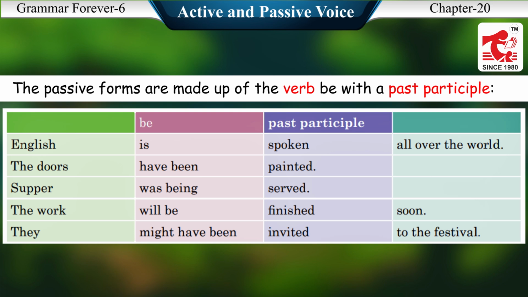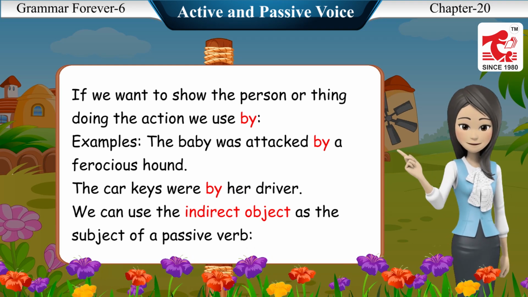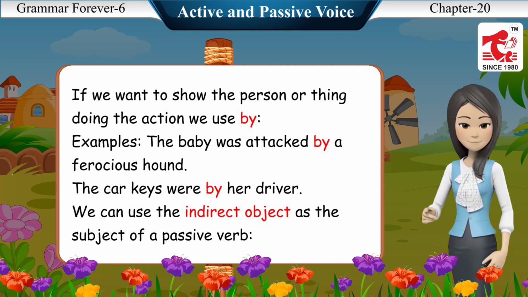The doors have been painted. Supper was being served. The work will be finished soon. They might have been invited to the festival. If we want to show the person or thing doing the action, we use by.